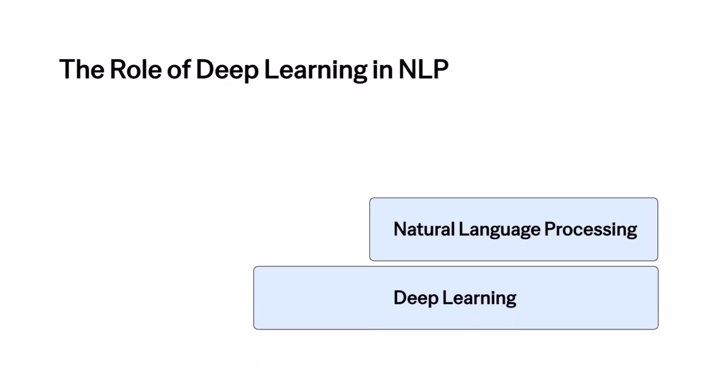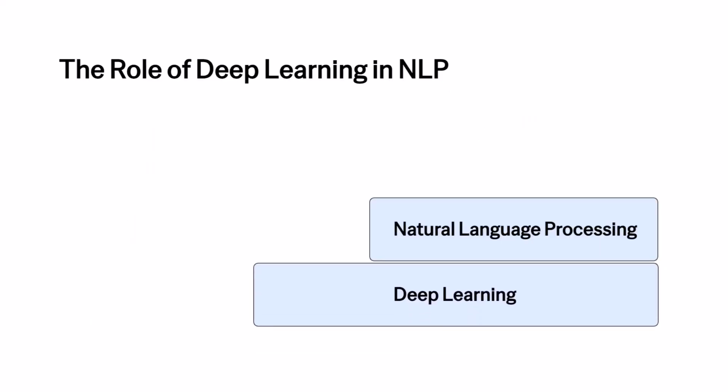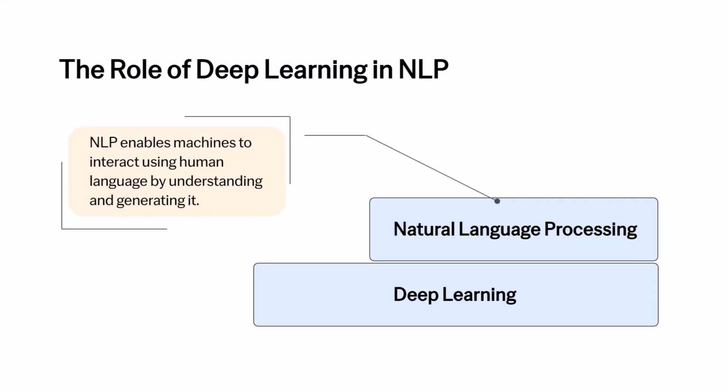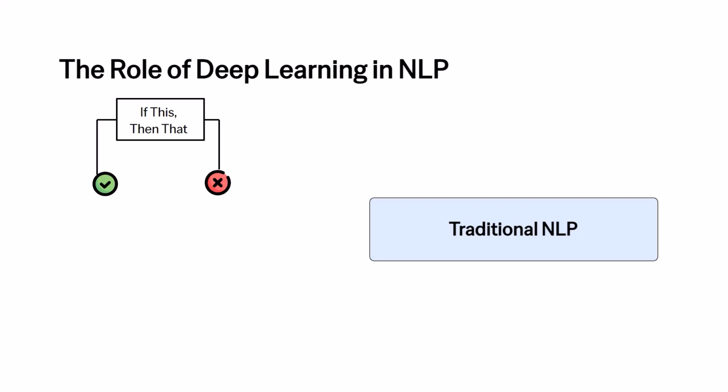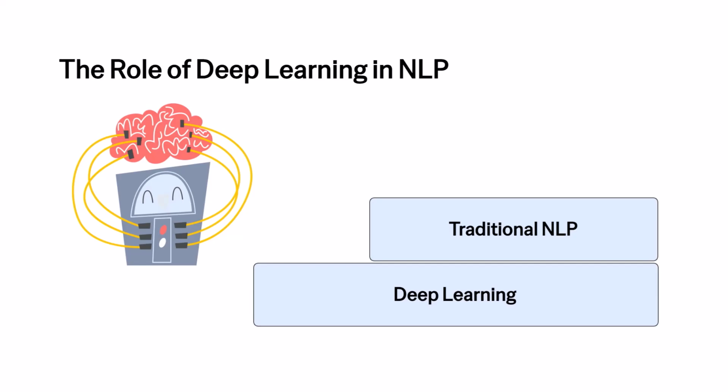Deep learning is the foundation that powers natural language processing, a field focused on teaching machines to understand and generate human language. NLP is a crucial facet of AI that enables machines to interact using human language. Without deep learning, modern NLP systems wouldn't be as effective or scalable as they are today. Traditional NLP used rule-based systems to process language, but this approach had limitations. It couldn't handle the complexity, ambiguity, and nuances of natural language. Using deep learning changed the game.